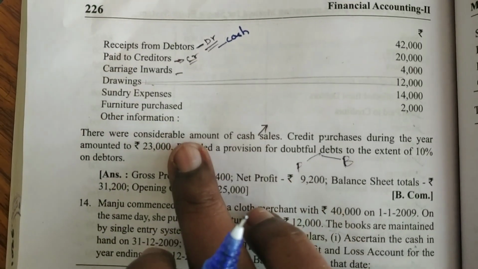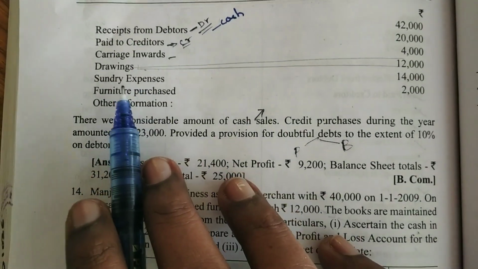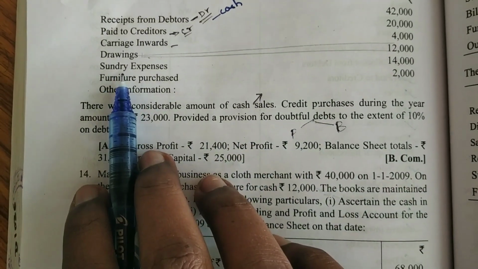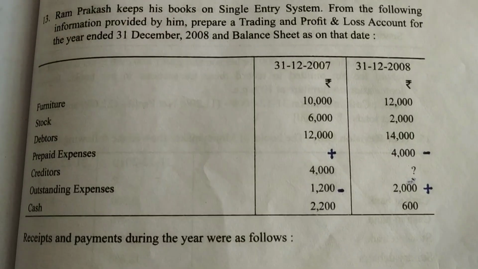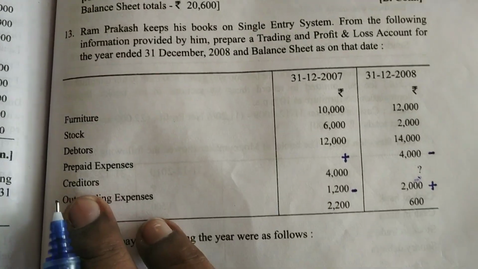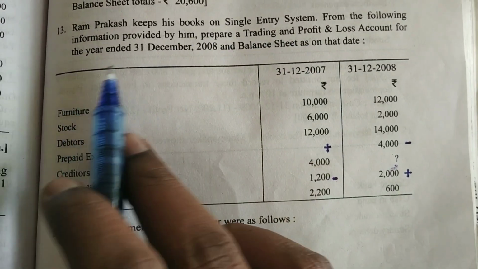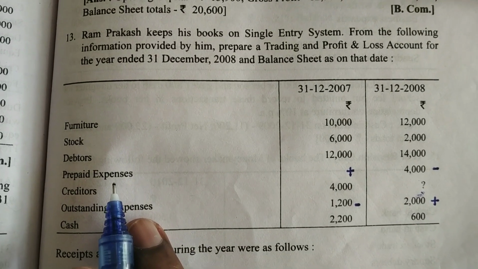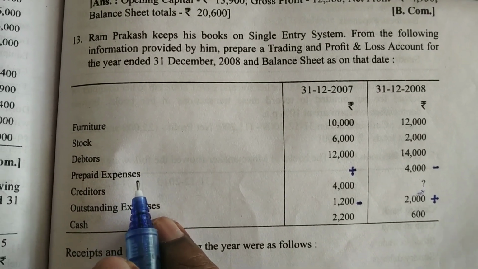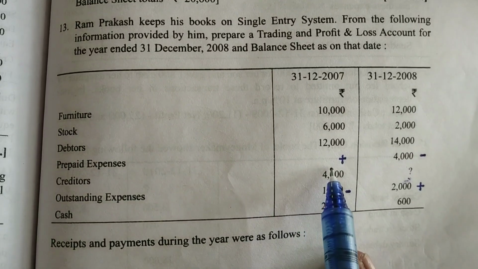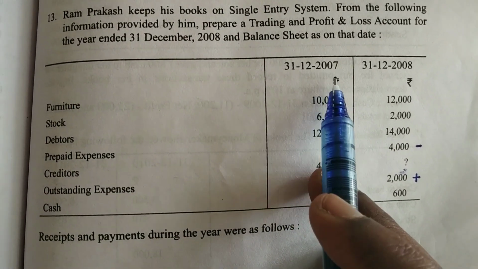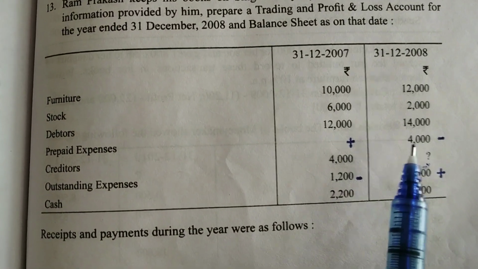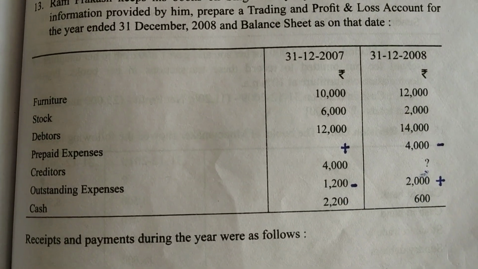If you see the question, we have only two expenses. One is sundry expenses, another one is the provision for bad debts. But for sundry expenses, we have one adjustment. What is that adjustment? We are preparing this P&L account for the year ending 31st December 2018. But if you can see, we have prepaid expenses. That means there is some adjustment. What are these prepaid expenses? If the expenses are paid for the year 31/12/2007, you have to add for the sundry expenses. If you are paying for the year 31/12/2008, that means you have to deduct it.